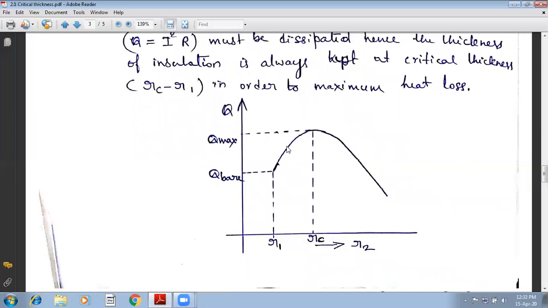What happens if I add some material where the external radius becomes somewhere at this point? Now heat transfer at this point is lower compared to this point. So it is always advised to keep the external radius of current carrying wires within the critical radius, or at the max up to critical radius.